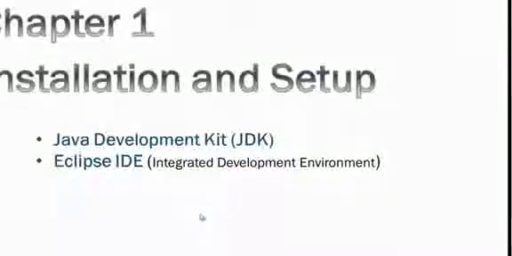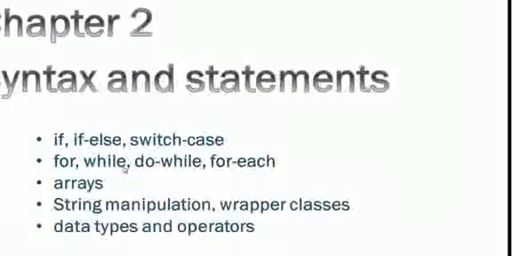Now in this particular course we are going to do the following chapters. In chapter 1 we are going to learn about the installation of the Java Development Kit, the Java Virtual Machine, etc., and the Eclipse IDE, that is the integrated development environment. This tool is used to write Java programs. In chapter 2 we will learn the basic syntax and statements that are available in Java, including data types and operators.